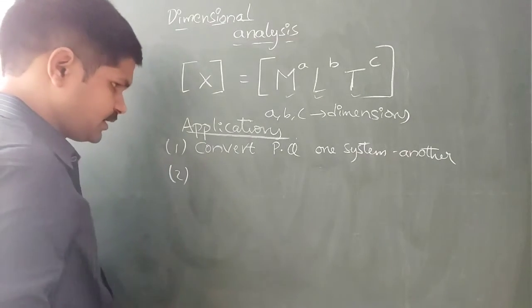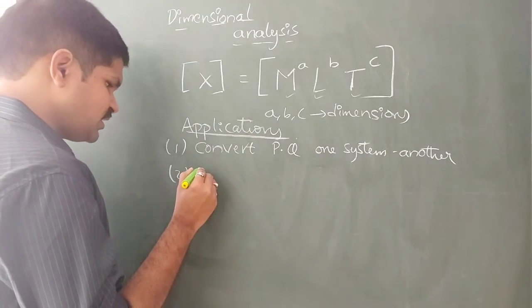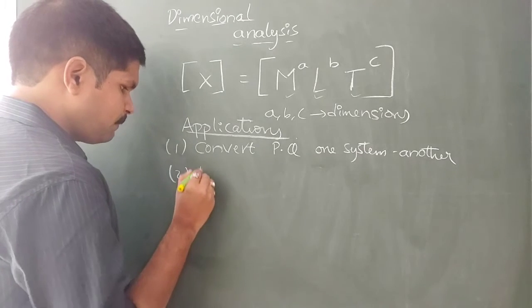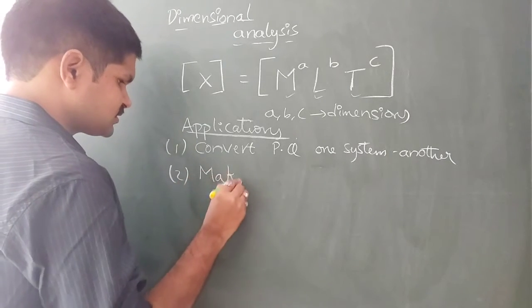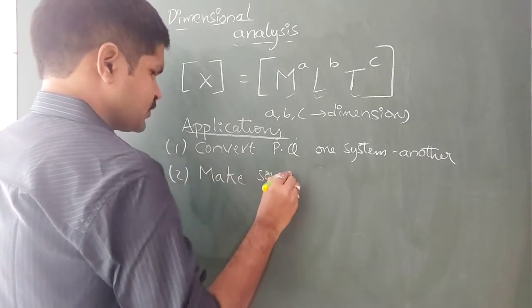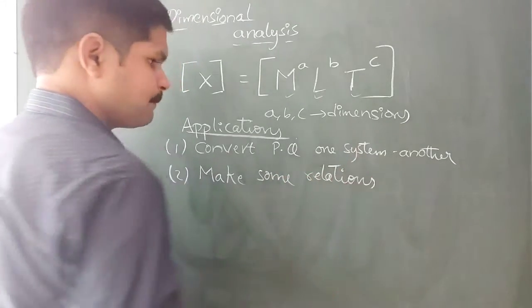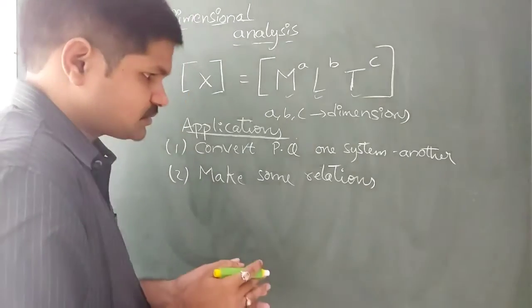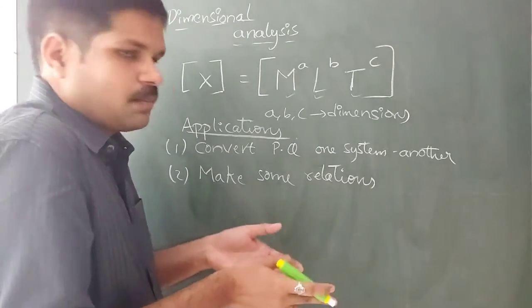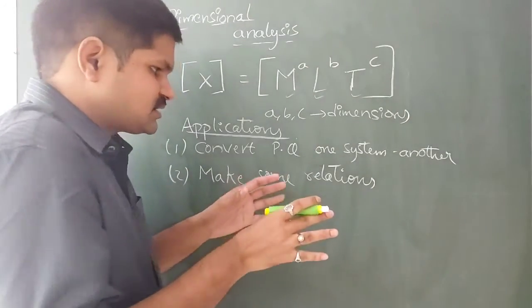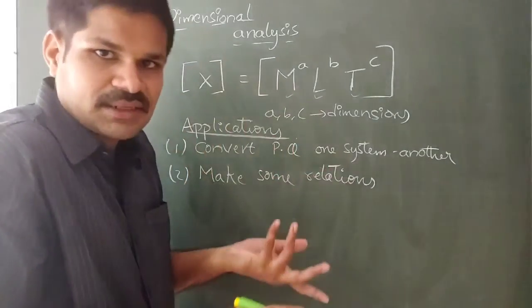And the second important thing, we can easily make some relations between the physical quantities, which you already know, but these equations we cannot expect otherwise.